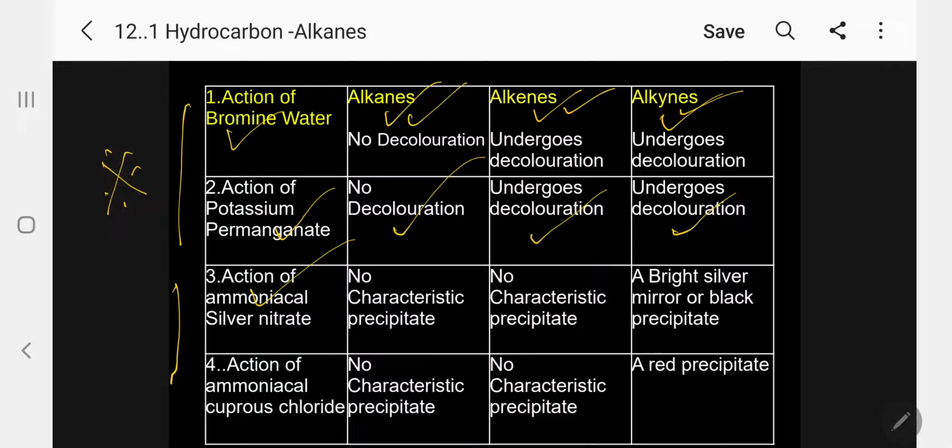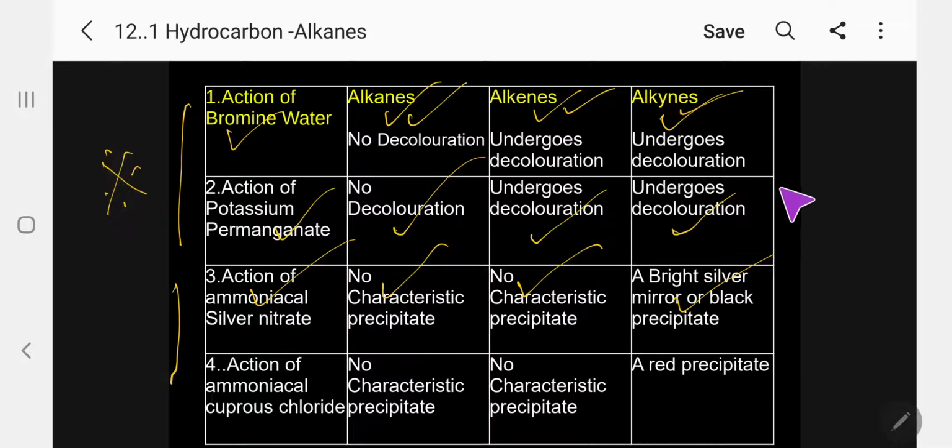Action of ammoniacal silver nitrate. Kindly follow, Tollens reagent. No characteristic precipitate in the case of alkanes, no characteristic precipitate in the case of alkene, whereas a bright silver mirror or white precipitate forms in the case of alkynes.